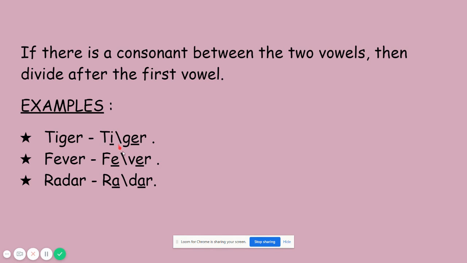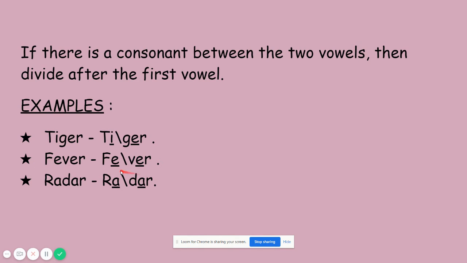So why they are dividing after the first vowel sound? Because in between we are having a consonant. Yes. Are you all able to see, children? So when we pronounce tiger, there are two vowel sound. What are those? I and E. So in between I and E we are having a consonant. So if we have like this, then we need to divide it after the first vowel sound.